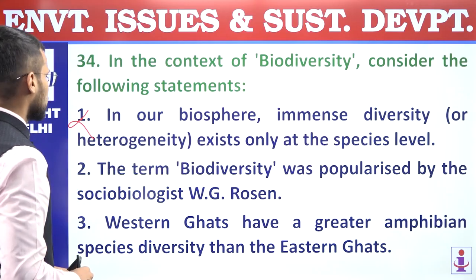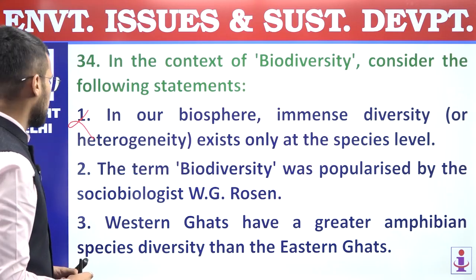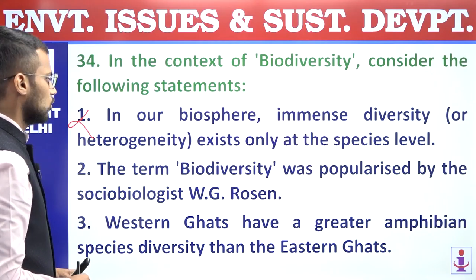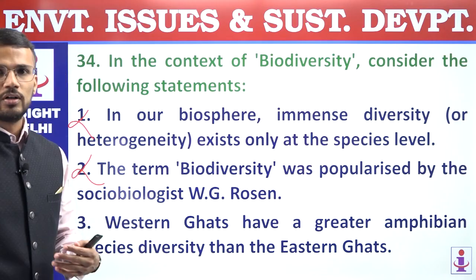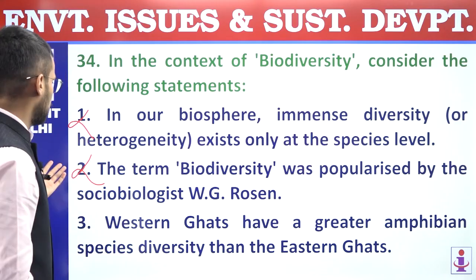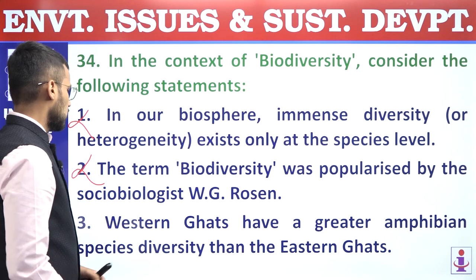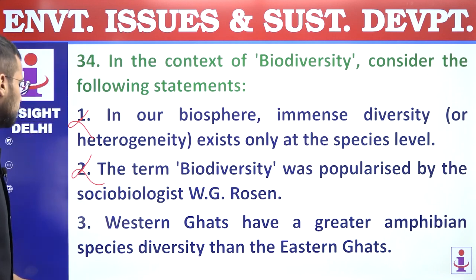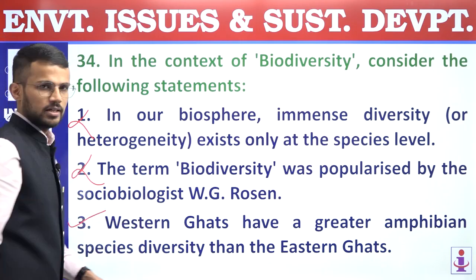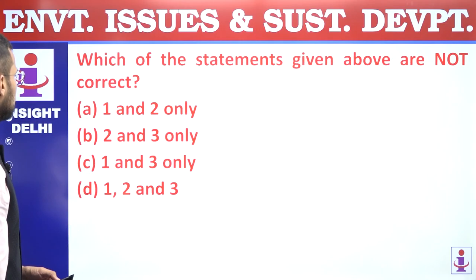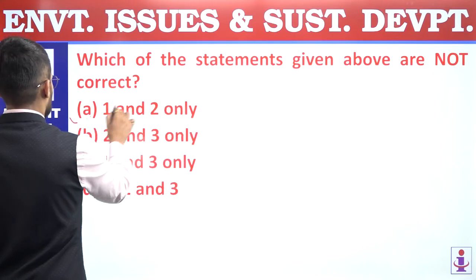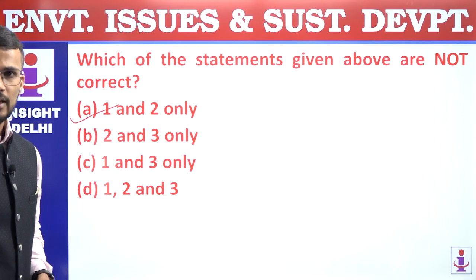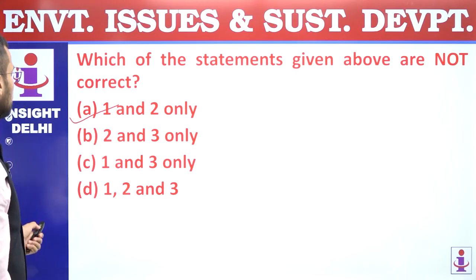Incorrect statement. Second, the term biodiversity was popularized by sociobiologist W.G. Rosen. Incorrect statement. It was popularized by Edward Wilson. Right. So second statement is incorrect. Third, Western Ghats have a greater amphibian species diversity than Eastern Ghats. Right. So this statement is a correct statement. So only third statement is correct. We are supposed to find out which are not correct. First 2 are not correct, and that's why answer is A, 1 and 2 only.